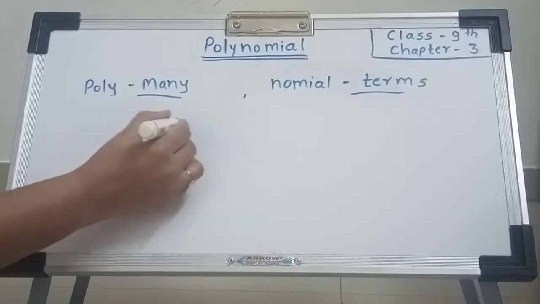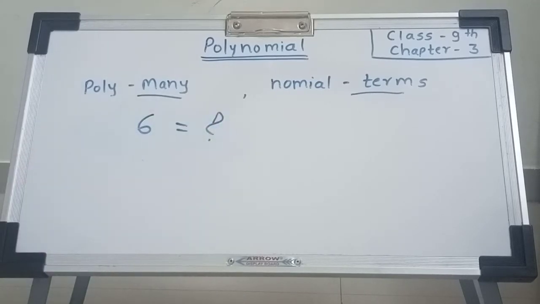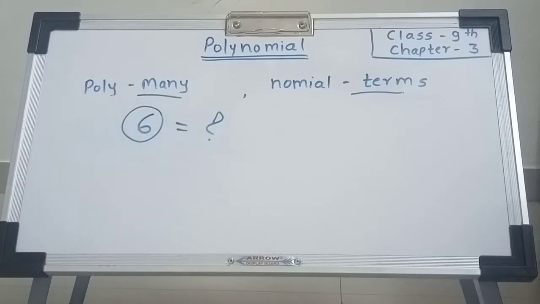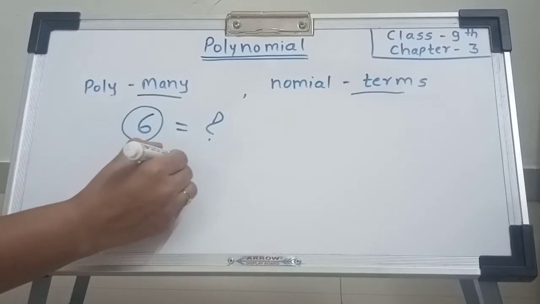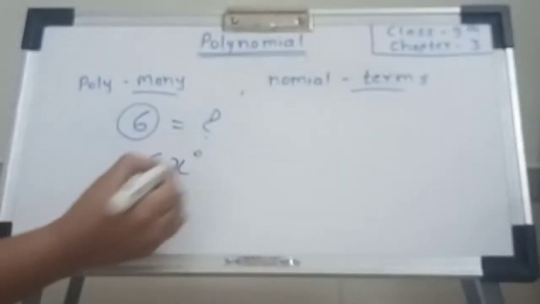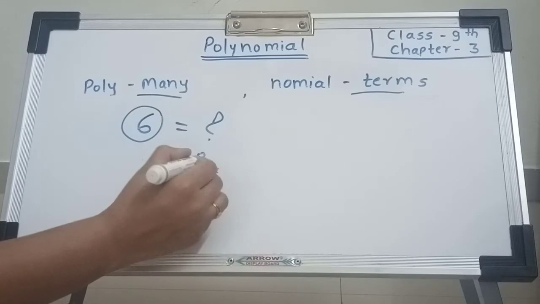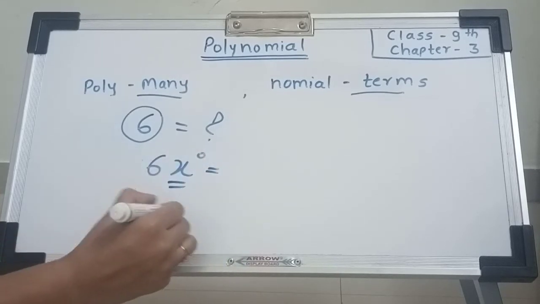Suppose 6. Is 6 a polynomial or not? Number only 6. But 6 is a polynomial because we have learned the laws of indices: x raised to 0 is equal to 1.